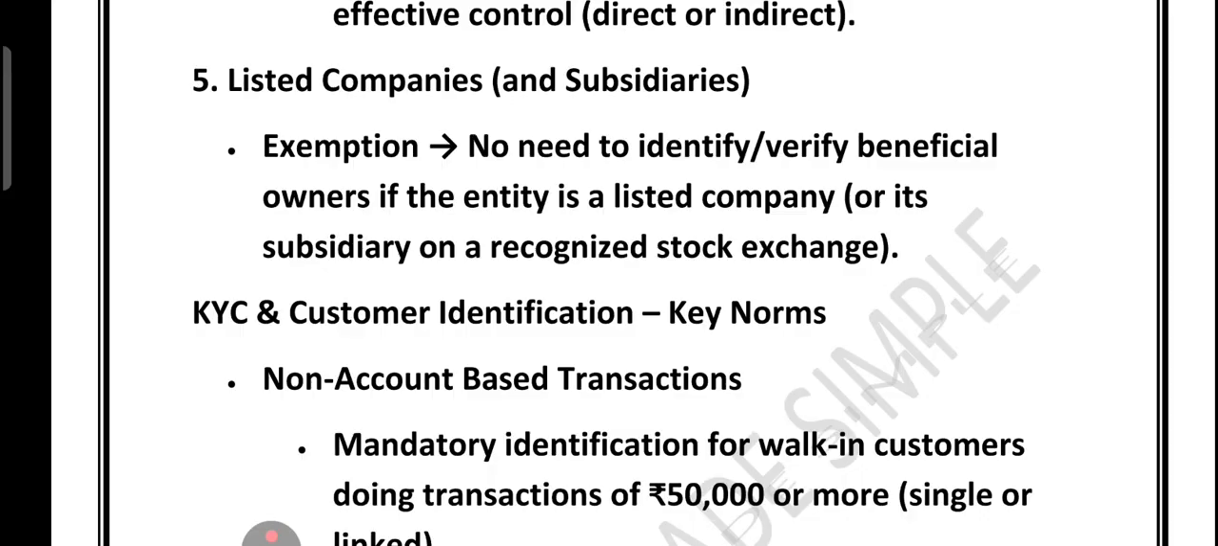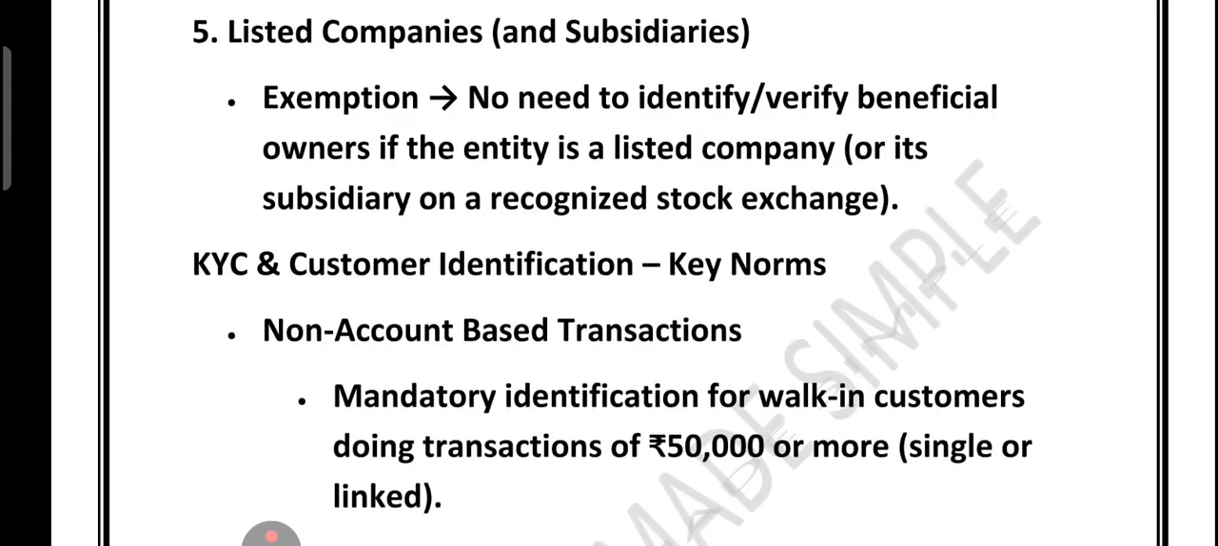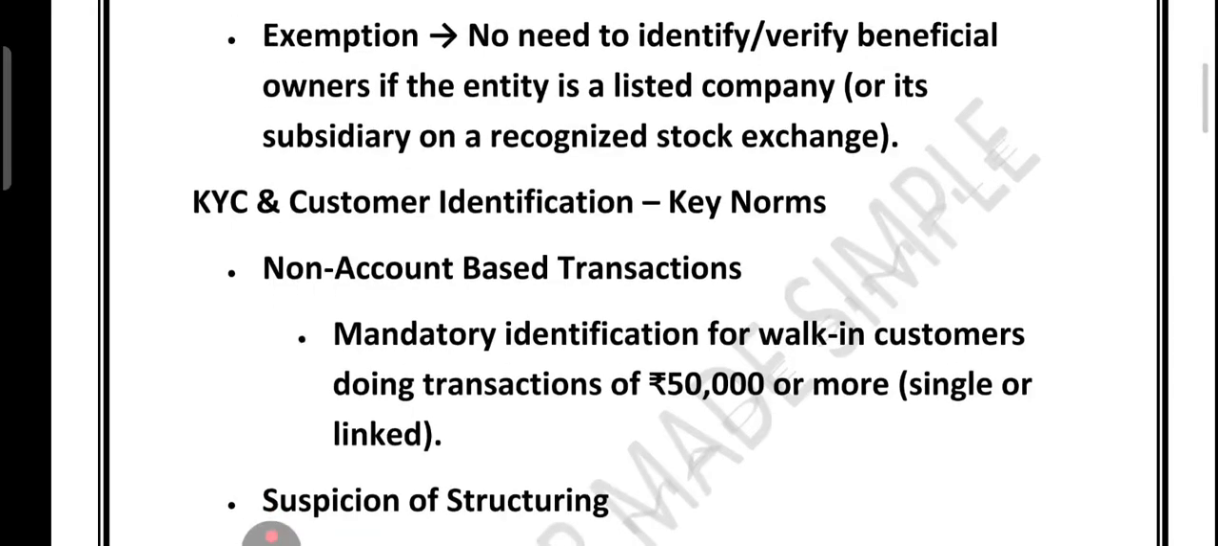Suppose an entity is a listed company on a recognized stock exchange or its subsidiary, then bank do not need to identify the beneficial owner. So that is the rule for listed company and their subsidiary. How are they given exemption? If one entity is a listed company on a recognized stock exchange or its subsidiary, the bank do not need to identify beneficial owner. So in simple word, rule number 9 clearly define different threshold for different entities, right? But the main aim is always to find out the real person behind ownership or control.